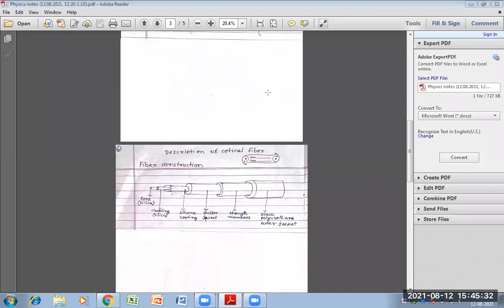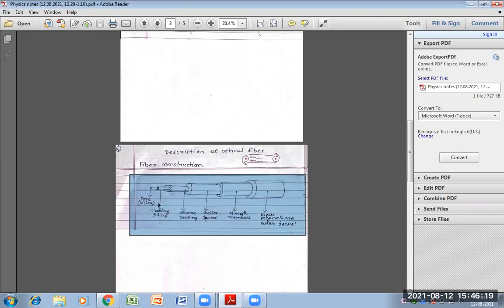Now, fiber optics construction. The question may ask, what is optical fiber? In that case, you have to say that an optical fiber is a very thin flexible thread of transparent plastic or glass in which light is transmitted through multiple total internal reflection. Now, this is the construction, this is the figure of fiber optic. So it consists of a central cylinder or core surrounded by a material called cladding, which in turn is covered by a jacket.